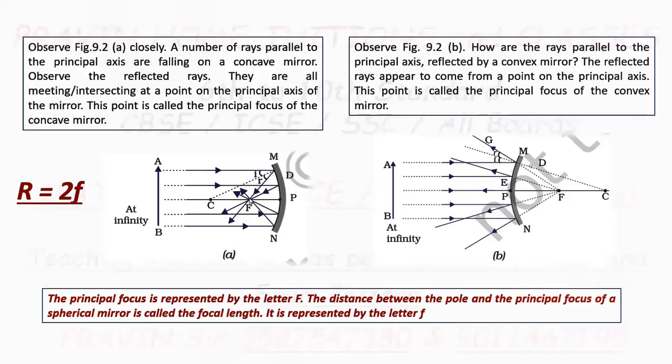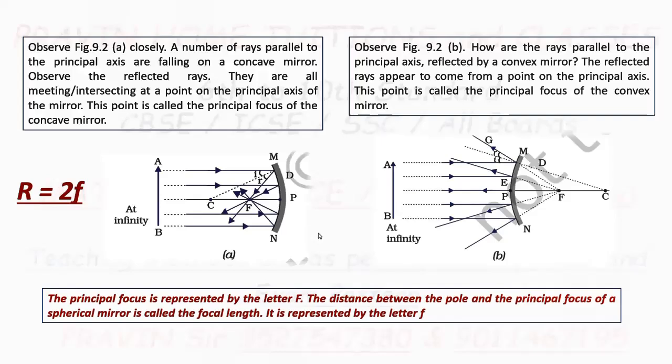After reflecting, the rays converge at point F. This point F lies on the principal axis between the center of curvature and the pole. This point is called the focus.